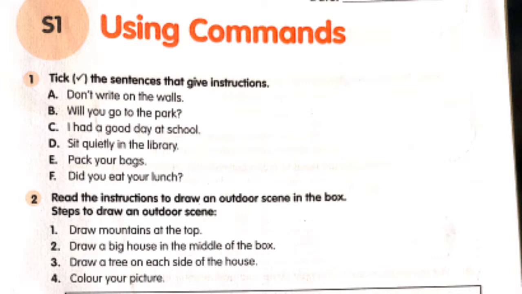As I told you, the sentences in which instructions are given start with the doing word. Like don't write on the walls. As I told you on the last sentence for the horse, don't. This is an instruction, right? So you will tick on this.